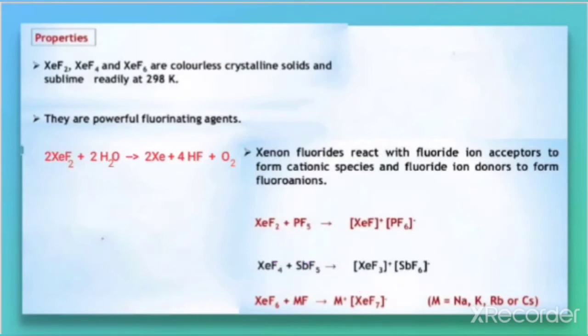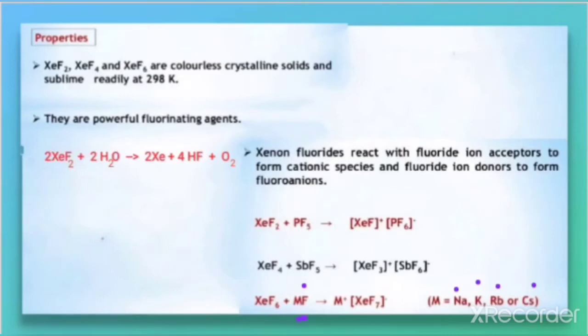They react with fluoride ion acceptors to form cationic species, but when they react with fluoride ion donors like metal fluorides MF, such as NaF, KF, RbF, CsF, these metal fluorides are the donors of F negative.